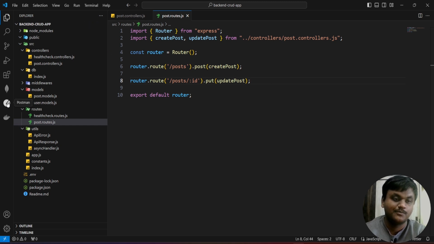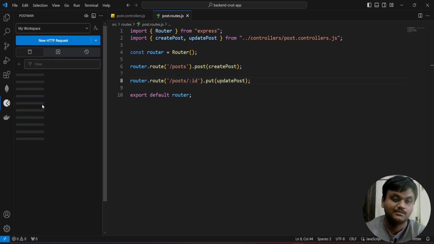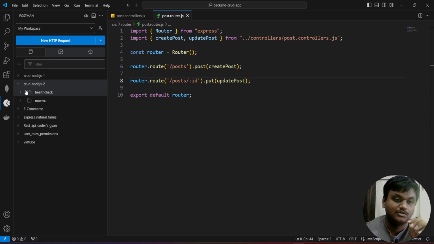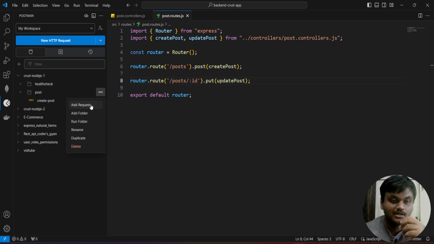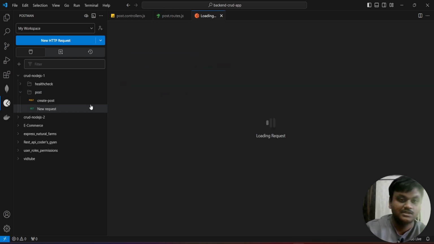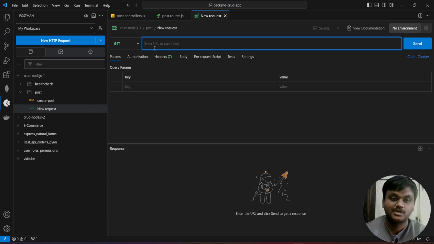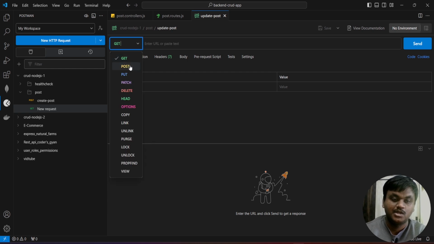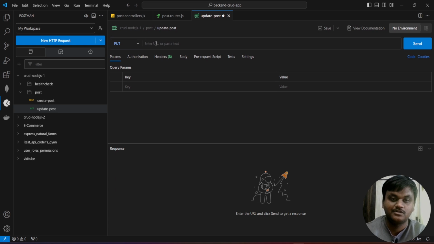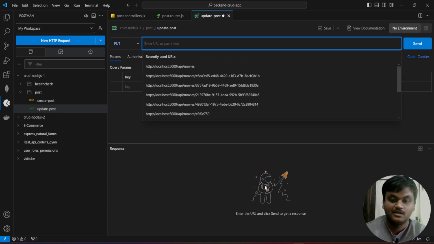If you go to my Postman, open my post collection, click on one more request, update post. Name it as update post, and change it to the put method. We have used the put method here, that's why we are going to change it to the put method.